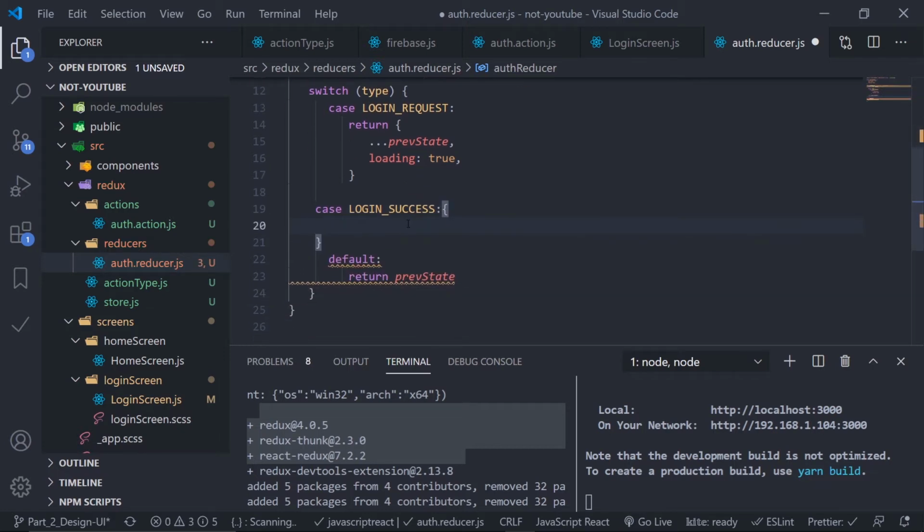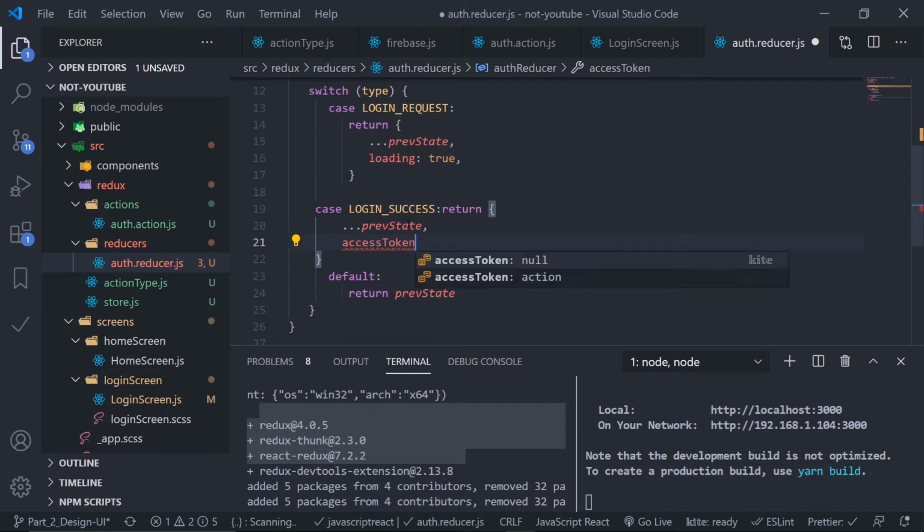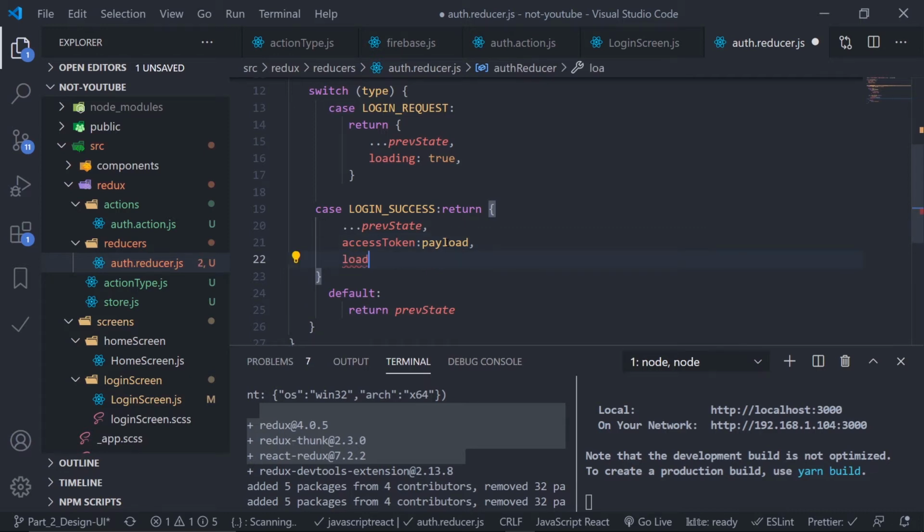I am using a linter, so I am 100% sure that login success is auto imported. Okay, so just return, not a brace, just return an object. Just copy the previous state, and if the login is success, I'll update my access token to the payload, and I'll get the access token as the payload. And then the important thing is to put the loading back to false.